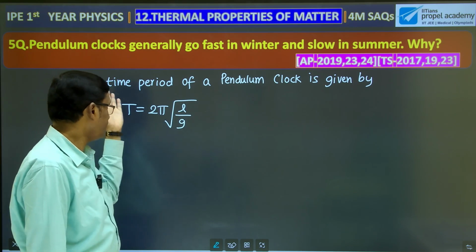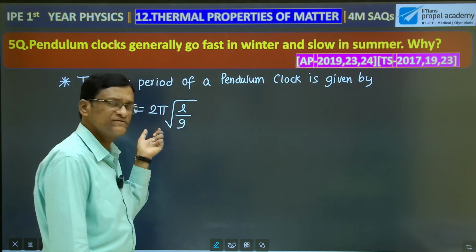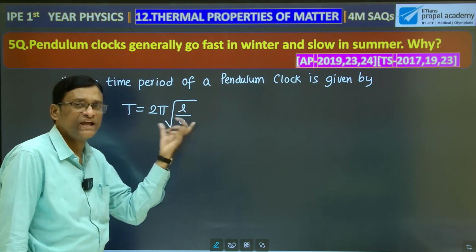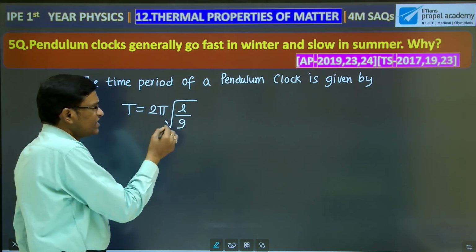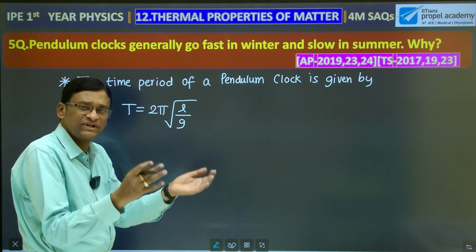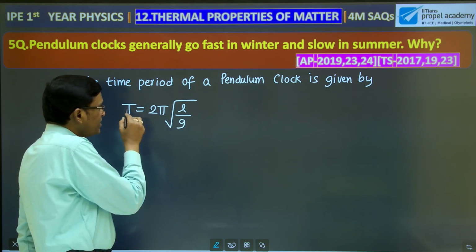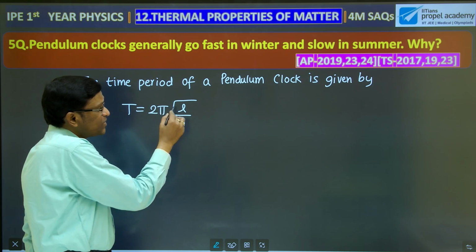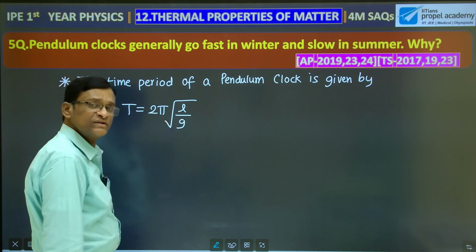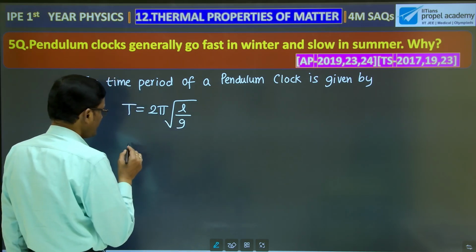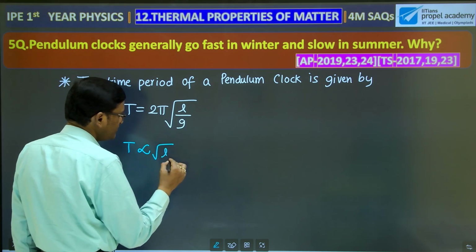Now coming to this one. We know that the time period of a simple pendulum or pendulum clock is given by T equal to 2 pi under root of L by g. On a given planet, let us take our planet Earth, 2 pi is a constant and acceleration due to gravity is approximately constant throughout the surface of the earth, and therefore the time period of a given pendulum clock is directly proportional to the square root of the length of the pendulum only, whereas 2 pi and g are constant. That's why the time period of a pendulum is directly proportional to the square root of the length of the pendulum.